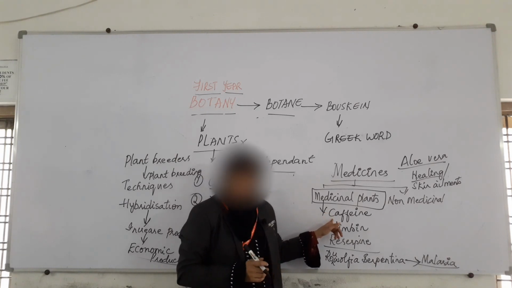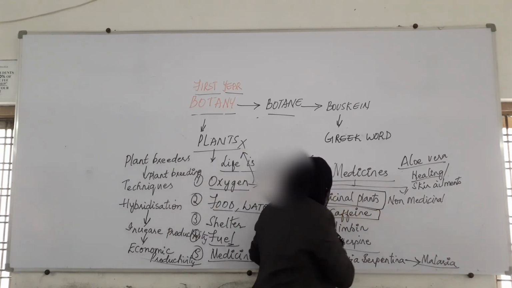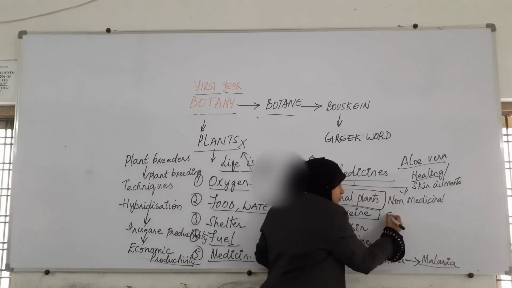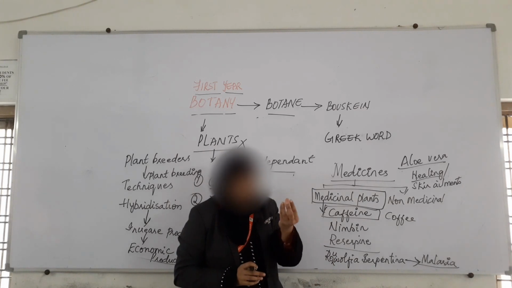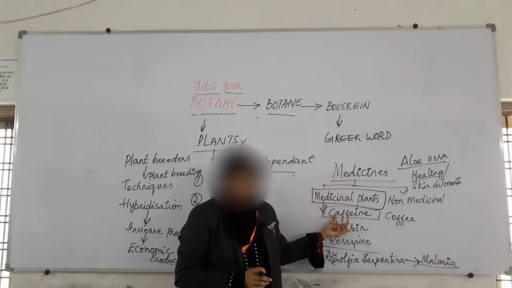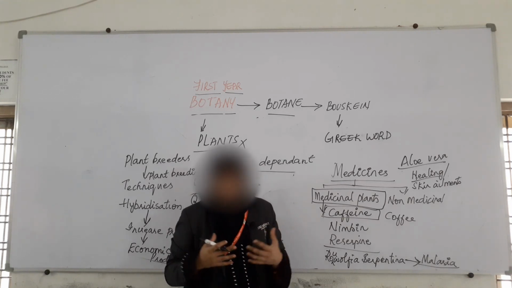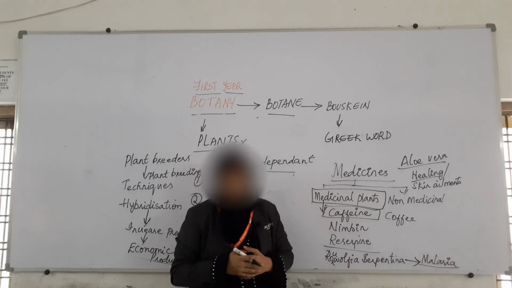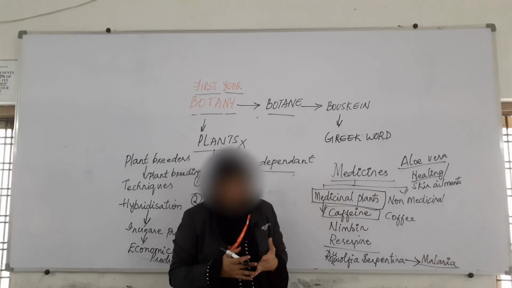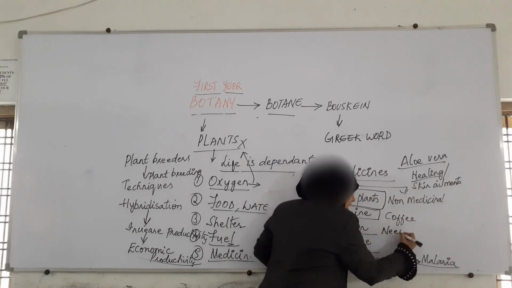Apart from this, caffeine is nothing but the coffee which we drink. From those coffee beans we extract the alkaloid caffeine. How is this helping us? It relaxes our muscles. When we take this coffee, it helps in relaxing our muscles. It keeps us fresh. Nimbin is an alkaloid which we get from the neem plant.